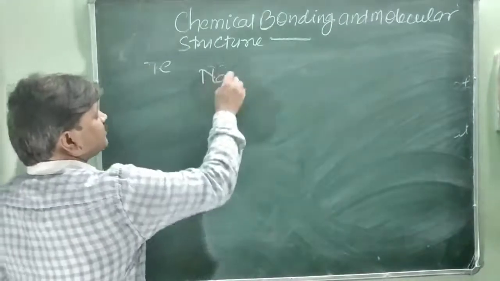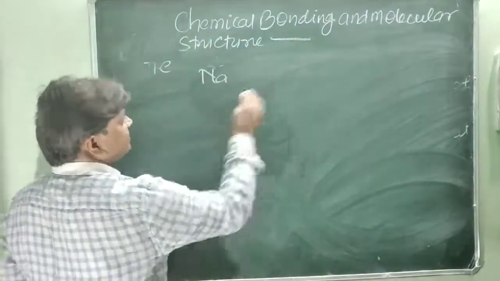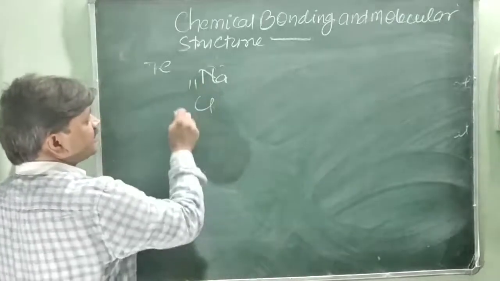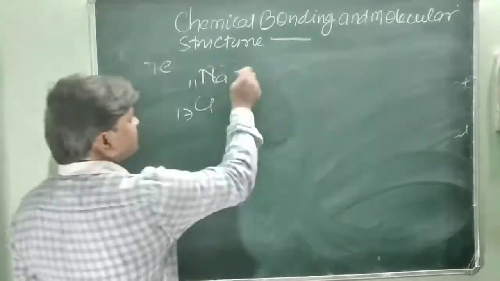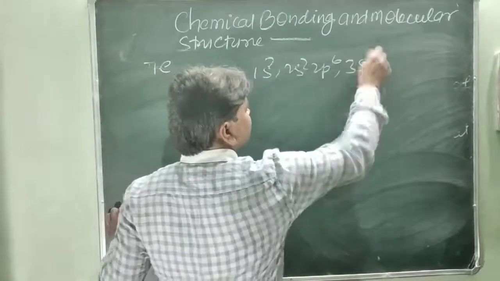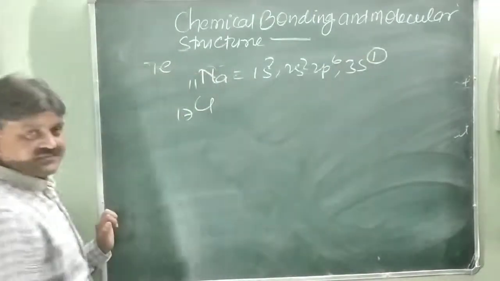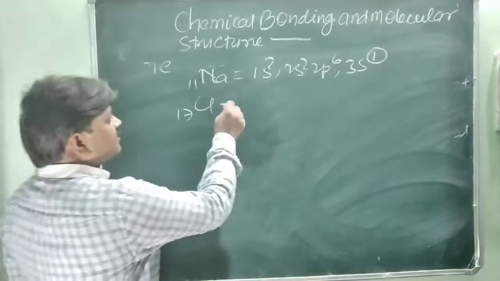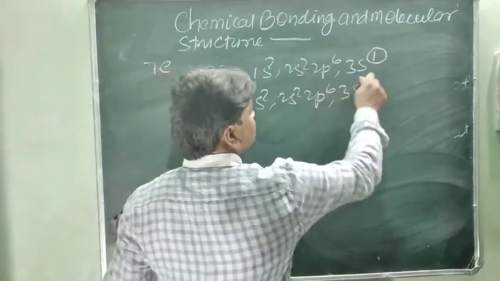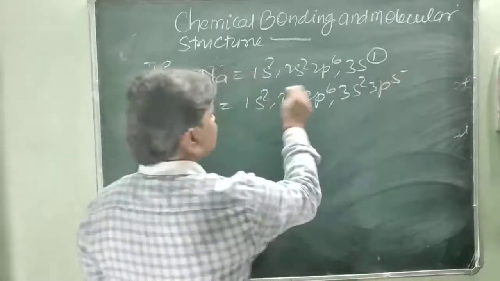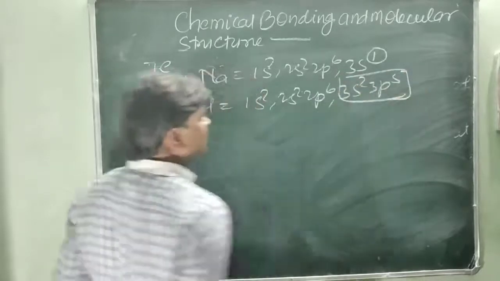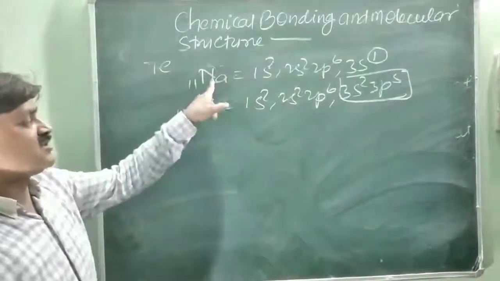you know sodium and chlorine. Sodium's atomic number is 11 and chlorine's is 17. You will see here sodium is 1s2, 2s2, 2p6, 3s1. There is 1 electron in its outermost shell. And chlorine is 1s2, 2s2, 2p6, 3s2, 3p5, atomic number 17. So there are 7 electrons in the outermost shell of chlorine and 1 electron in the outermost shell of sodium.